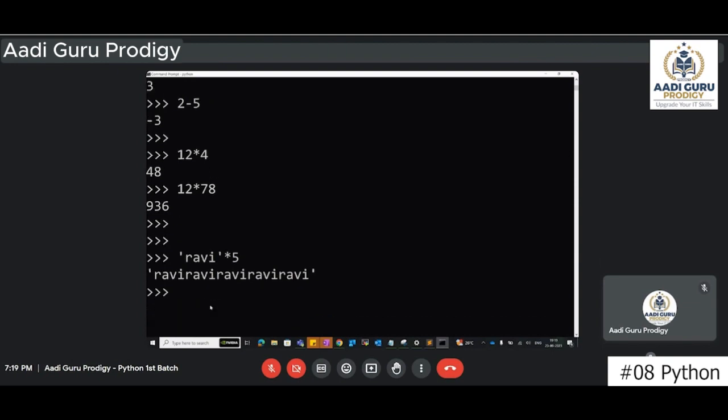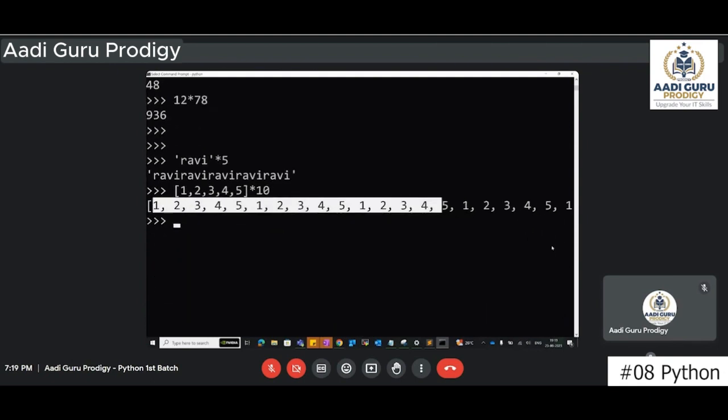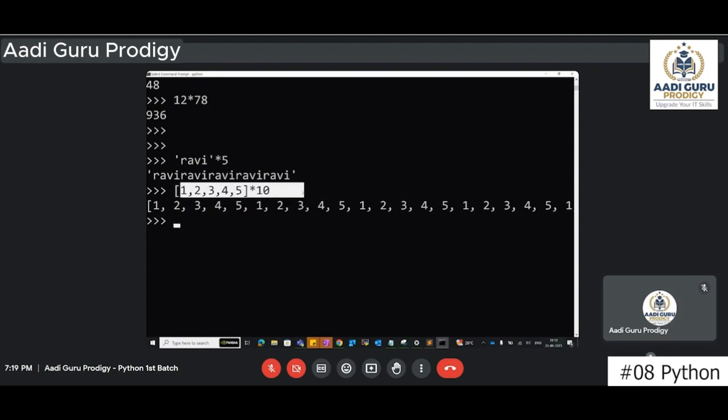See what will happen: Ravi 5 times. Let's say I have a list like this, 1, 2, 3, 4, 5 into 10 times. It will replicate 1, 2, 3, 4, 5, again 1, 2, 3, 4, 5, 10 times. So this is called replication.